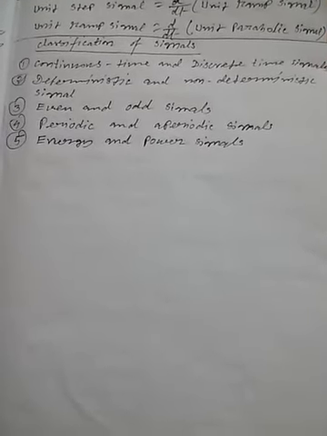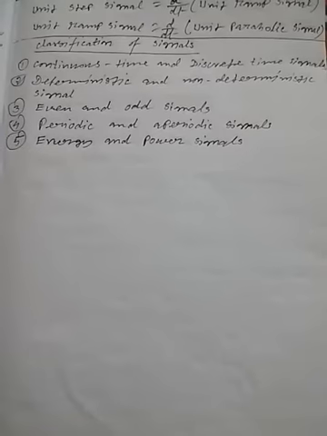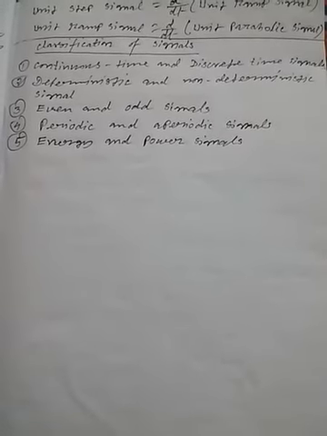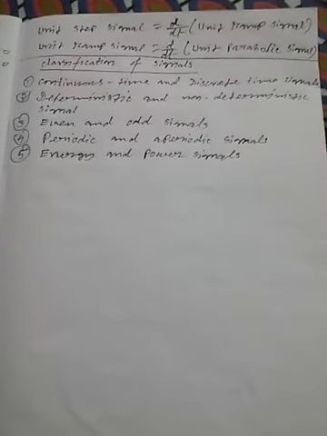Now what is continuous time signal? I have told in the previous class about the continuous time signal. A signal is said to be continuous when it is defined for all instants of time. So if the signal has a value at every instant of time, then the signal is called continuous time signal, right?